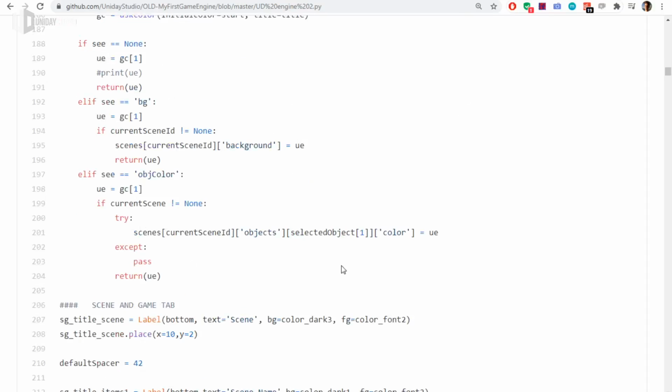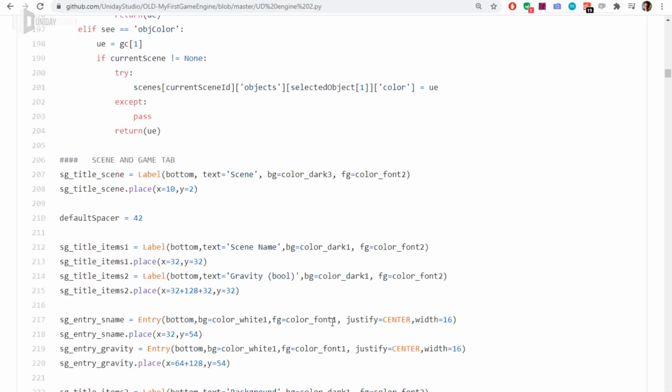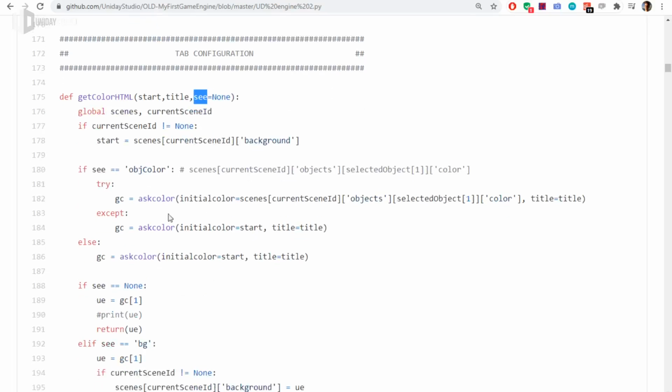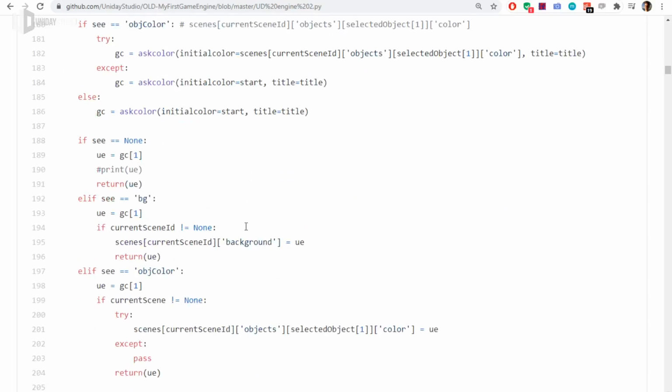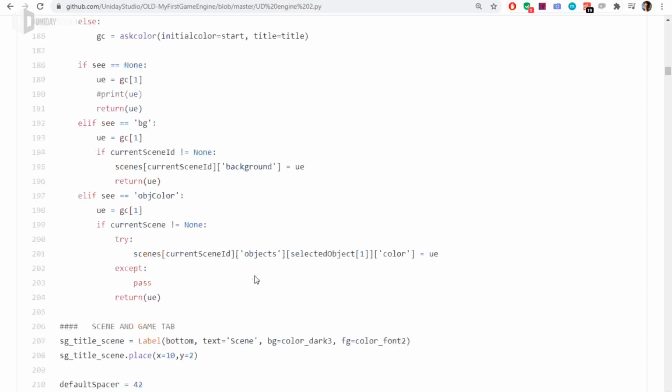See, that's complicated. Take a look at that. This is a problem: C. What is the C? What is this variable? So it's important to have good variable naming so you can understand. What is get color HTML? Start tight on C. What is that? I have no idea what that thing does, and you have to read this for hours to figure that out. So it's important to have consistent naming.